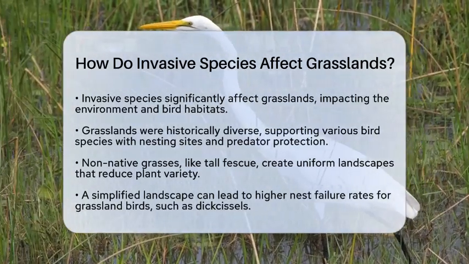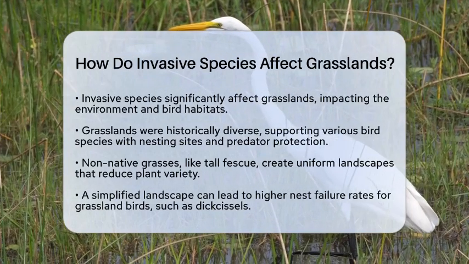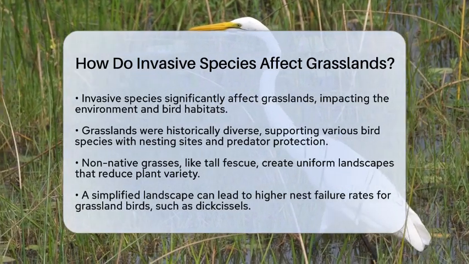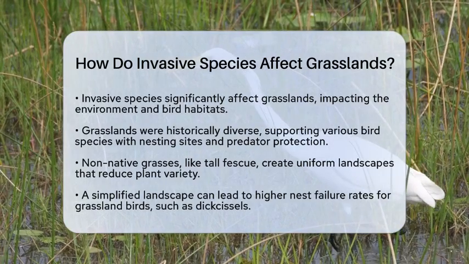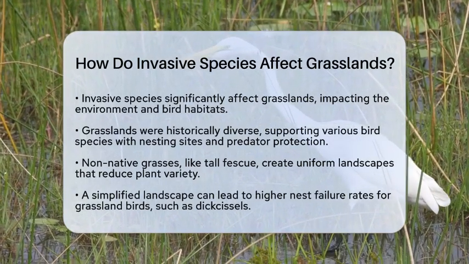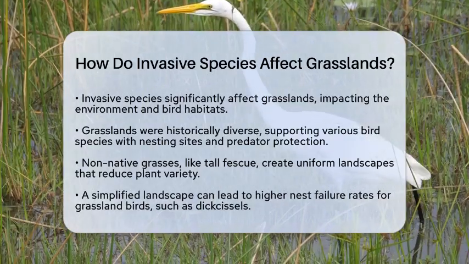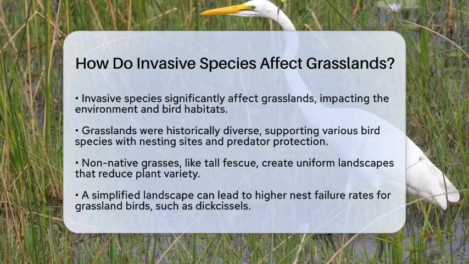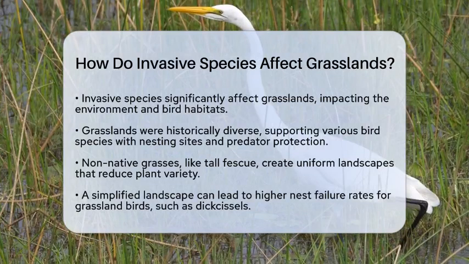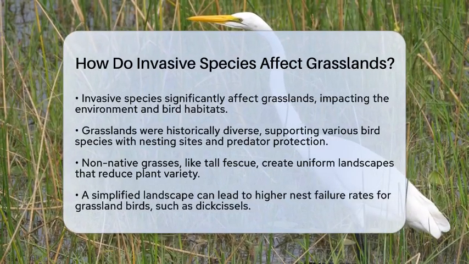Grasslands were once filled with diverse native grasses and plants, creating a rich environment for many bird species. This diversity is essential for birds, providing them with nesting sites and protection from predators. When invasive species, like certain non-native grasses, take over, they often create a more uniform and simplified landscape.